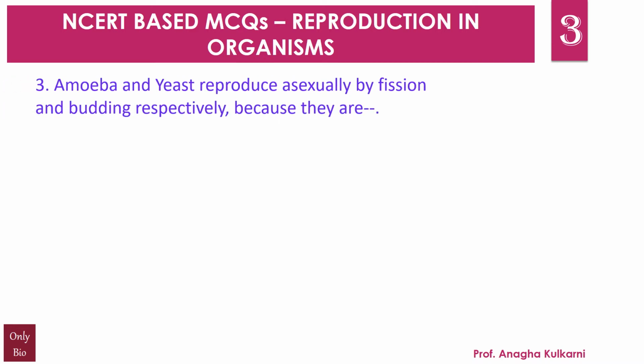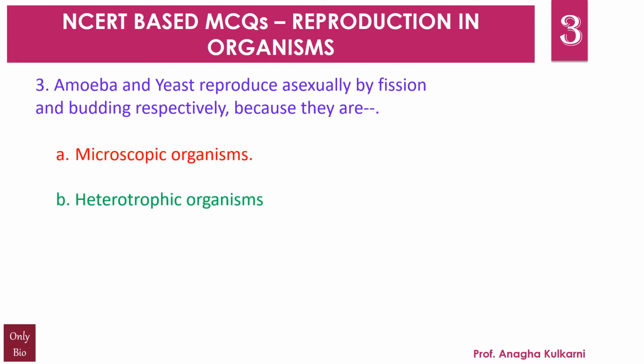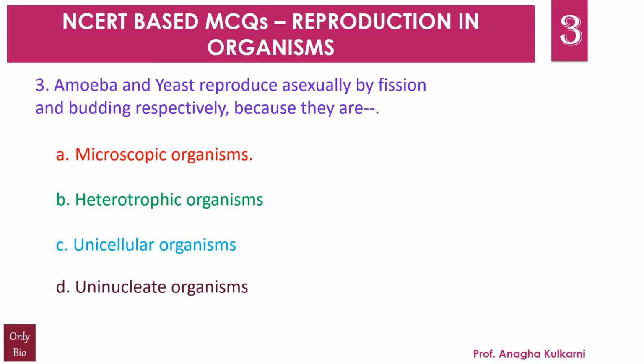Amoeba and yeast reproduce asexually by fission and budding respectively because they are dash. A. Microscopic organisms. B. Heterotrophic organisms. C. Unicellular organisms. D. Uninucleate organisms. And the correct answer for this question is C. Unicellular organisms. See, unicellular organisms reproduce by binary fission as is seen in amoeba and paramecium.